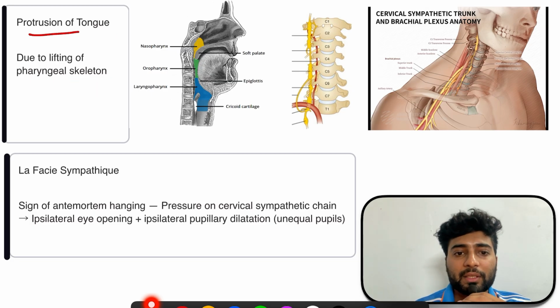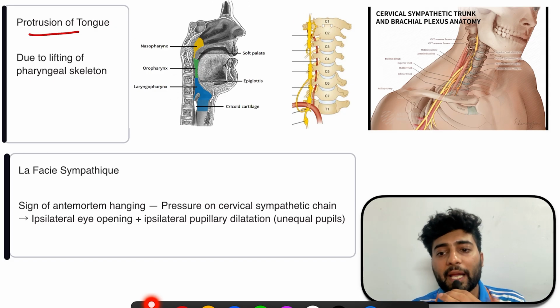The next one is ipsilateral pupillary dilation. See, let's first focus on the concept. What is Lafayette sympathetic? Let's say this one is the cervical nerves. Now whenever there is hanging, these nerves are compressed, and these nerves are controlling the eye muscles.